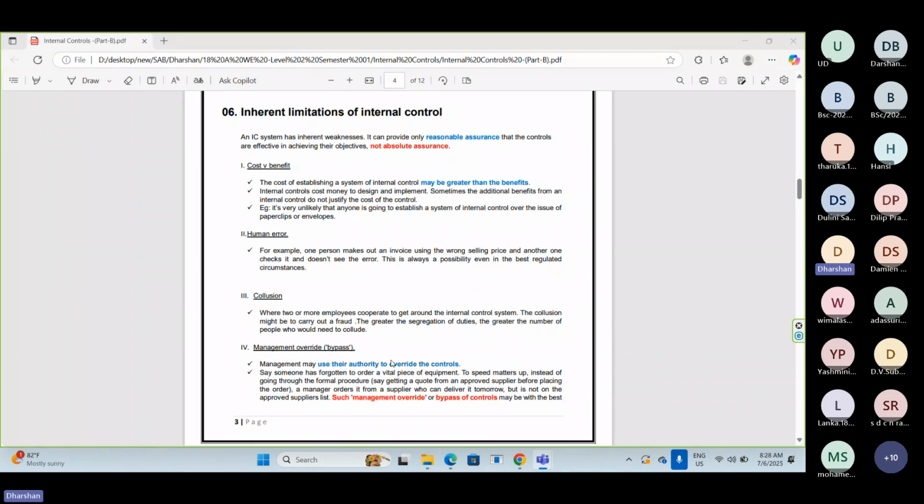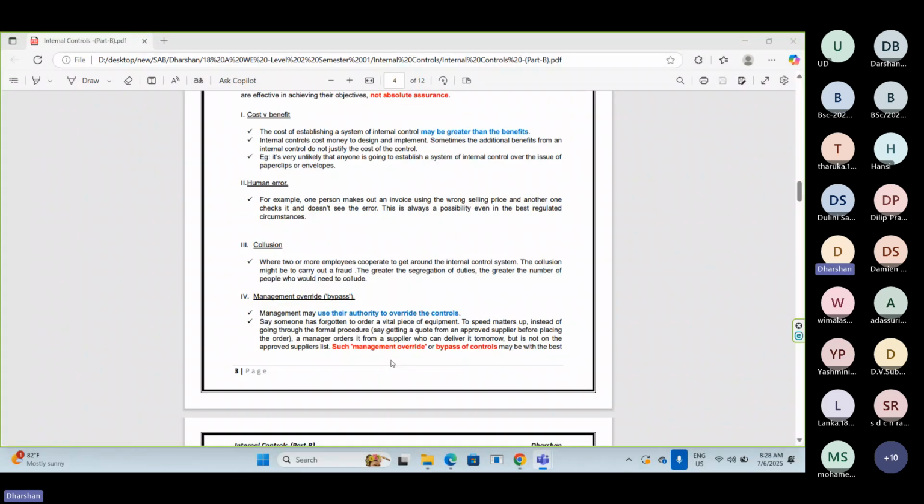The reasons are given below. We have 5 main reasons why we can't provide absolute assurance. Why we can't say 100% that the internal controls of this organization are 100% correct, 100% effectively working? Why we cannot say like that?